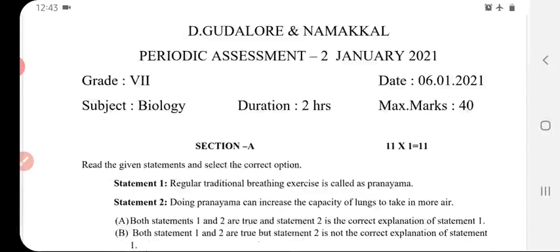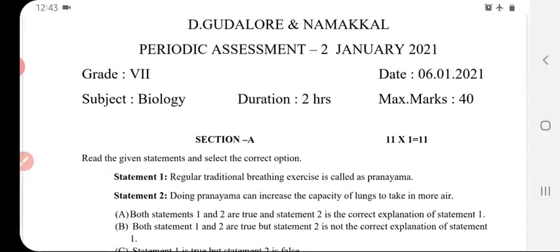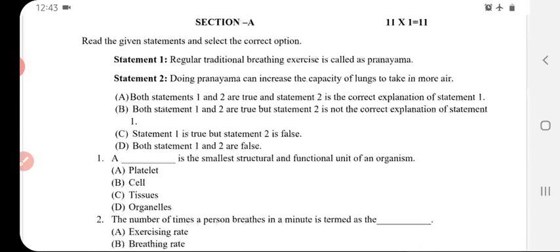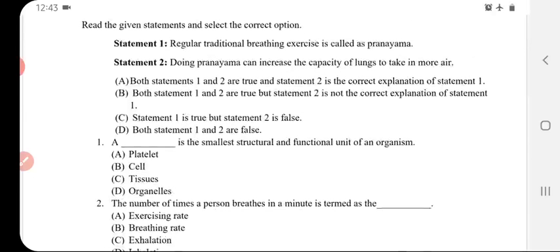Today, we are going to discuss the answers for your Periodic Assessment 2 Biology. Section A. Read the given statement and select the correct option. Statement 1: Regular traditional breathing is called pranayama. Statement 2: Doing pranayama can increase the capacity of lungs to take in more air.